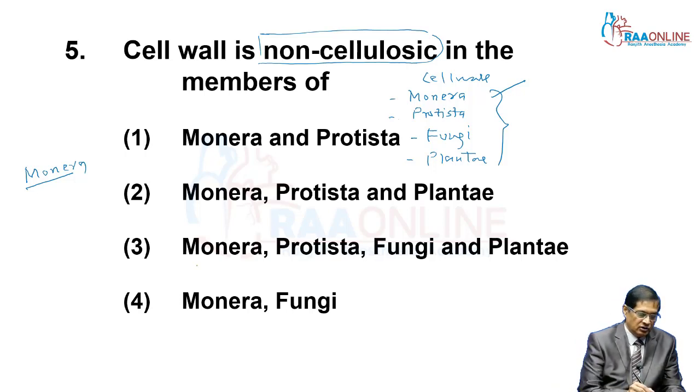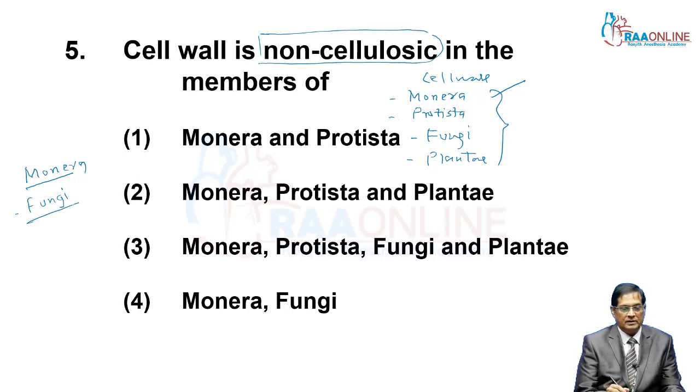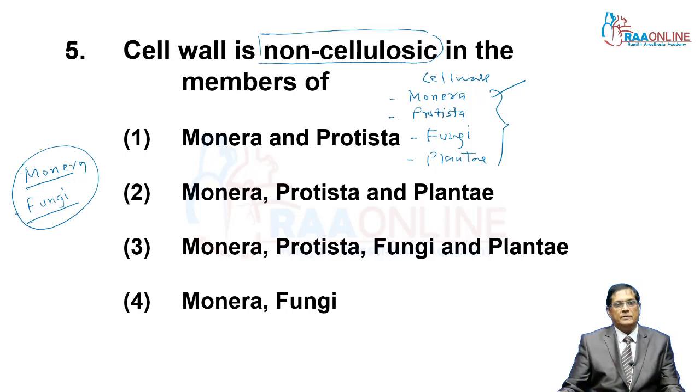Then fungi, non-cellulosic cell wall. In fungi, cell wall is non-cellulosic. The second group, that is, they don't have cellulose in their cell wall, fungi. Plantae, they have cell wall and it is cellulosic. So the most correct answer is Monera and fungi. Animalia, they don't have cell wall.